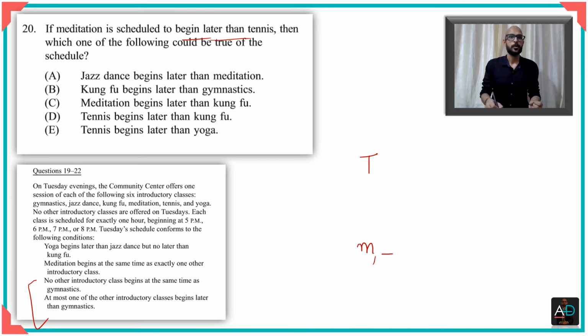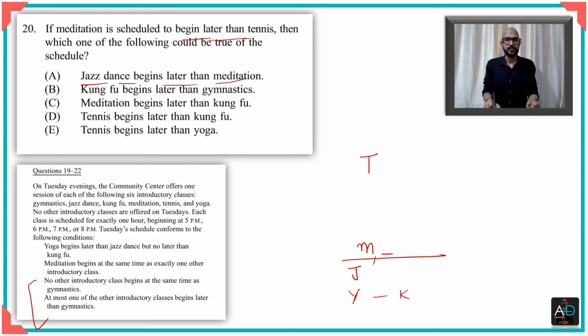Now we go option by option. Let us say jazz begins later than meditation. Suppose I put jazz after meditation. Now what that means is that surely yoga will also be after meditation, and kung fu will either be with it or later. And we know that after all of this, let's just place kung fu with it for the time being, and I'll tell you why afterwards in a moment.